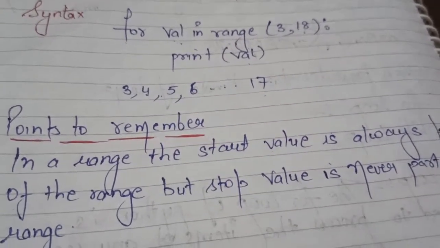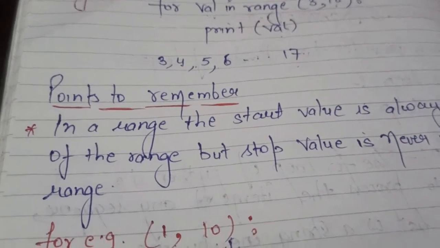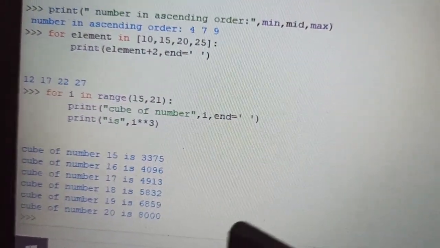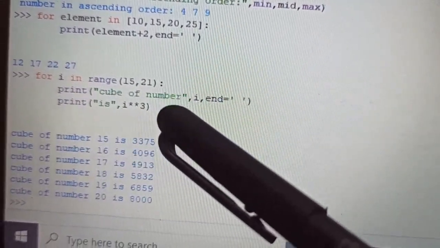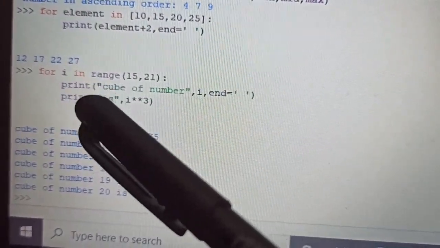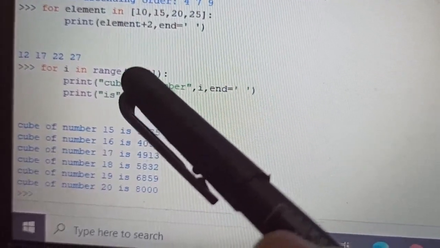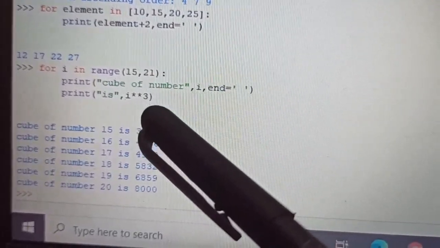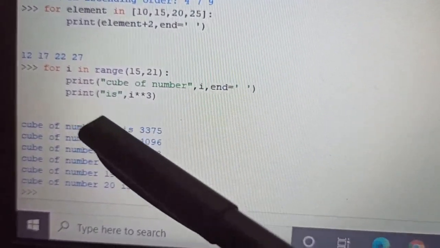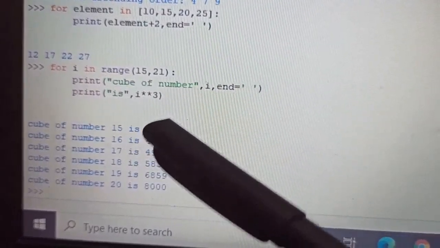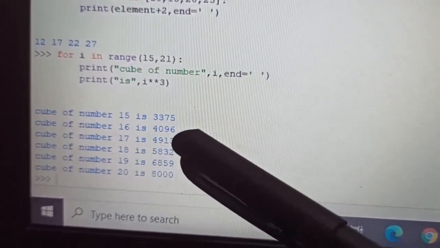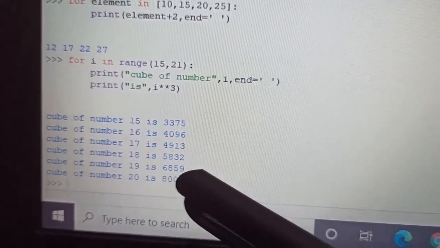Now I'm going to show one program that contains the range. In this program I have for i in range 15 to 21. Then I want the cube of the numbers starting from 15 till 20. The print function is i into 3, meaning 15 into 15 into 15, the cube of 15, then the cube of 16, then 17, 18, 19 and 20.